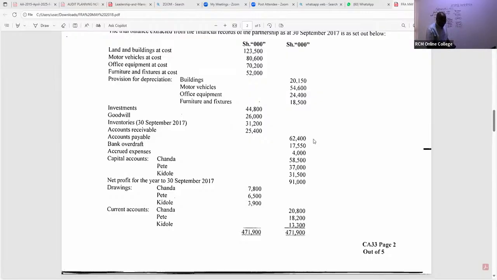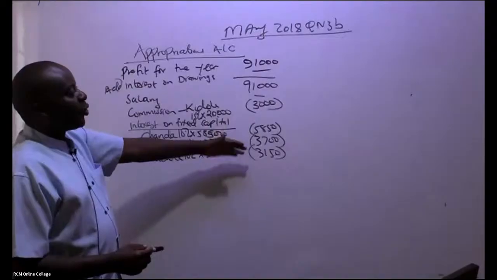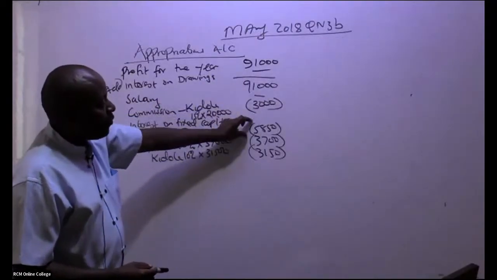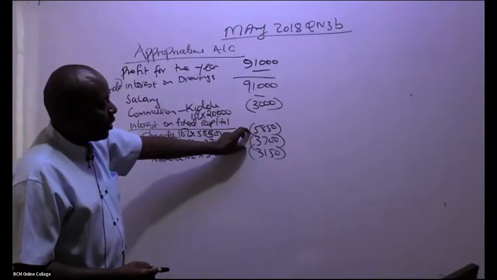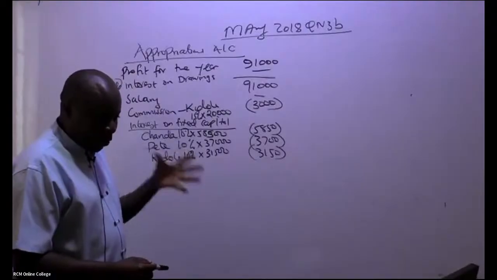And then, ladies and gentlemen, the only thing that is left is for us to see whether we have a surplus. So you take this 91,000, you subtract 3,000, you subtract 5,850, you subtract 3,700, you subtract 3,150. Who can give me this surplus or loss?